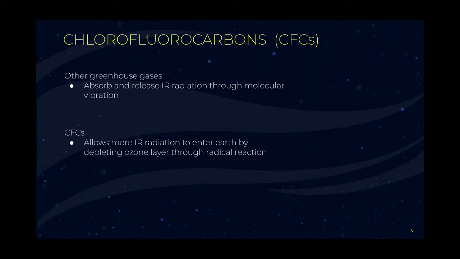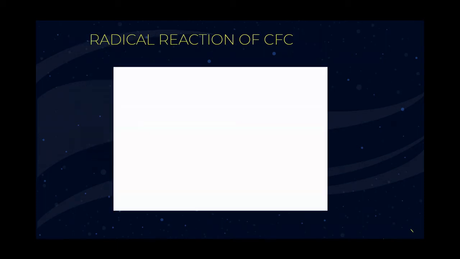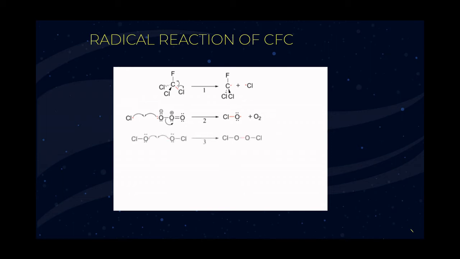So how does this radical reaction work? Firstly, the UV in the atmosphere will break one carbon-Cl bond, forming a chlorine radical. These chlorine radicals will then react with ozone to produce a chlorine oxide radical and oxygen. A pair of chlorine oxide radicals can then react with each other to form chlorine peroxide.